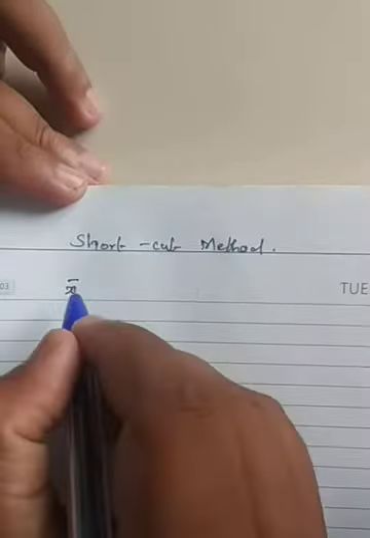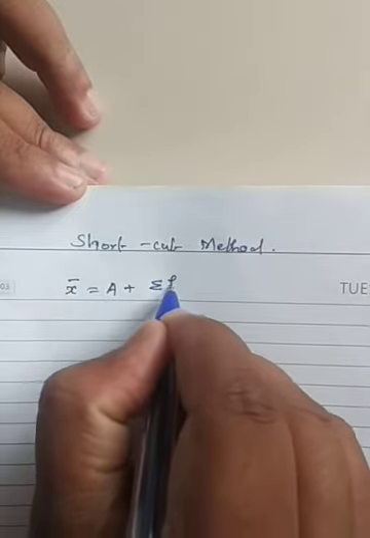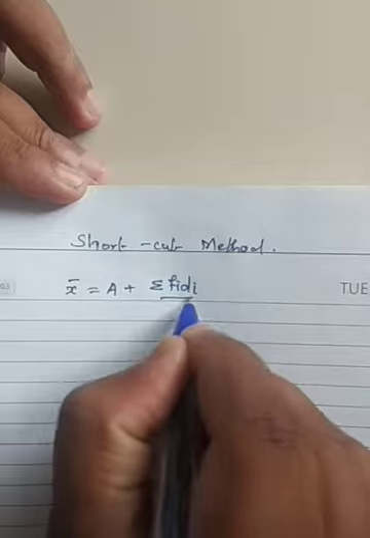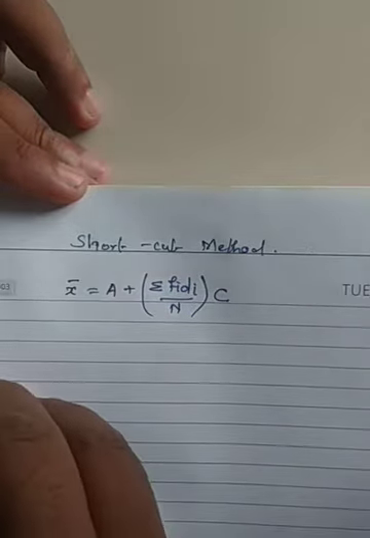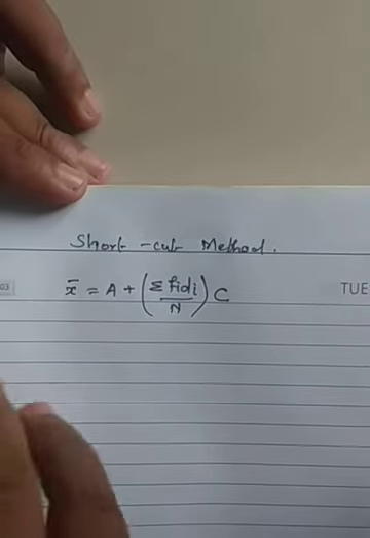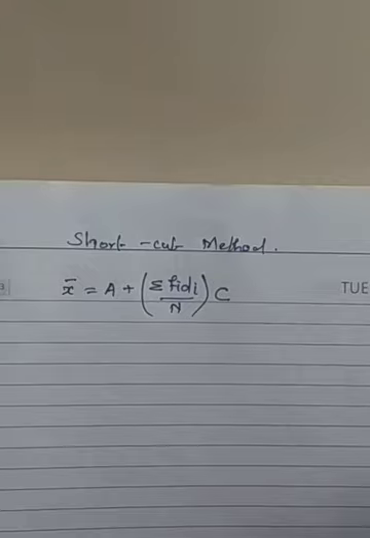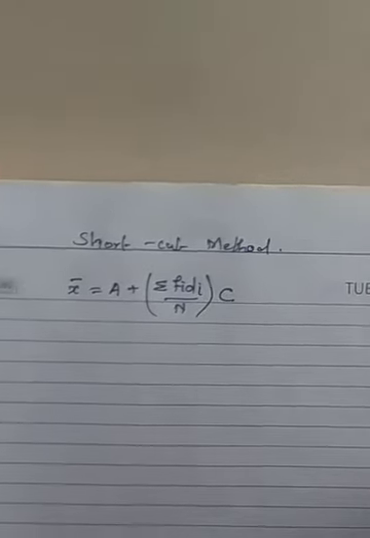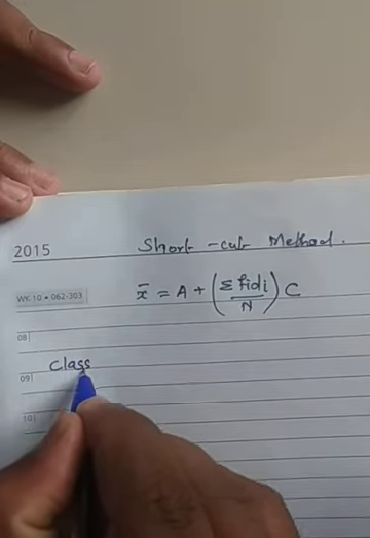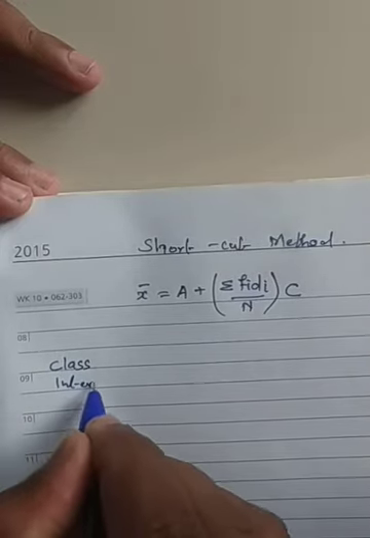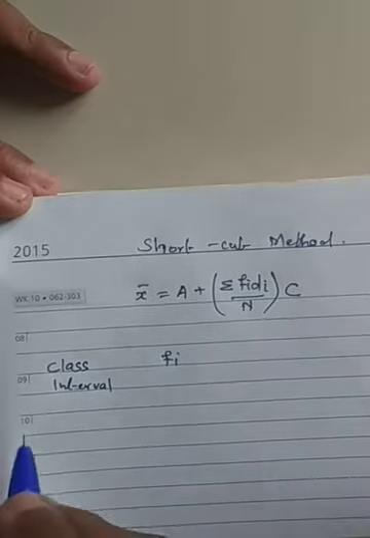X bar is nothing but A plus sigma Fi di by n into C. This is the formula. Now we will explain using a tabular column how we are getting it. Again I will write the tabular column as such for our convenience. So, class interval.